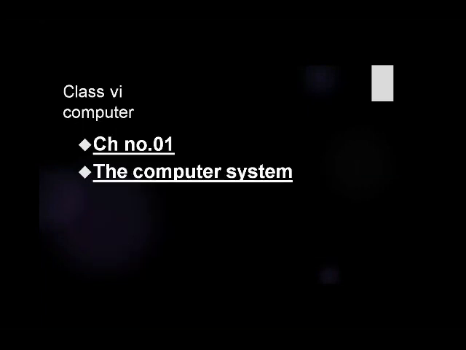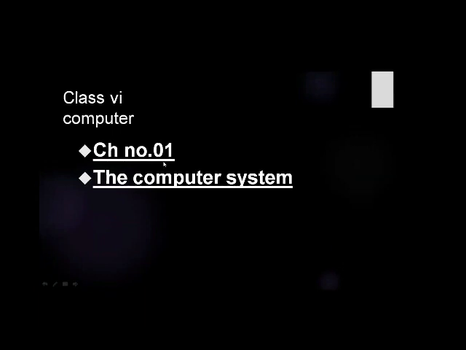Now, this is class 6 computer. In this class, we will discuss chapter number 1, the computer system. All students must open your book, chapter number 1, the computer system. Now let's begin the chapter.